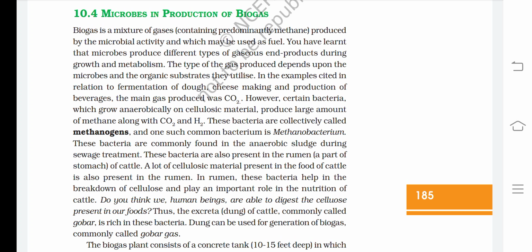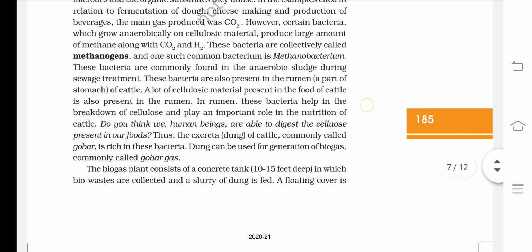These bacteria are also present in the rumen, a part of the stomach of cattle. A lot of cellulosic material is present in the food of cattle. In the rumen, these bacteria help in the breakdown of cellulose and play an important role in the nutrition of cattle. Do you think we humans are able to digest the cellulose present in our foods? No, not at all. We don't have a cellulase enzyme.